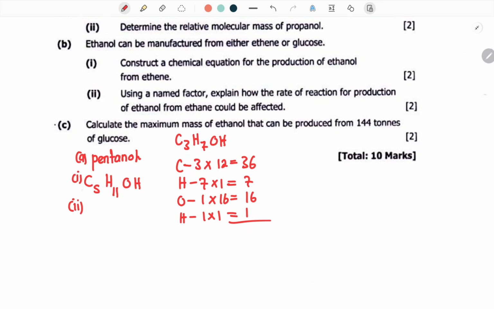We have 36 plus 7 plus 16 plus 1. Notice that we're having 60 grams per mole. And this becomes our molar mass. So the relative molecular mass of propanol is going to be 60 grams per mole. Okay, this is how you solve this particular part.